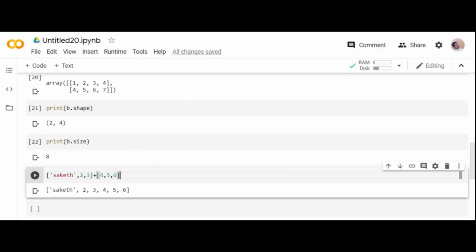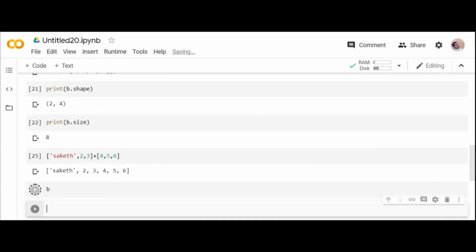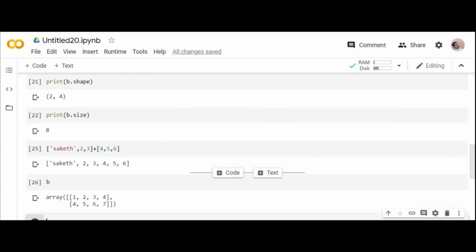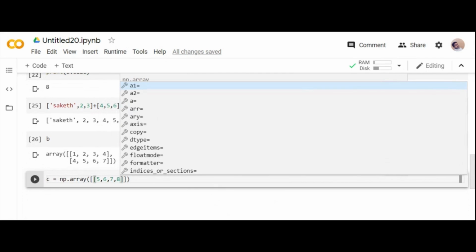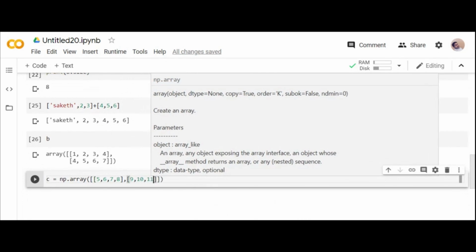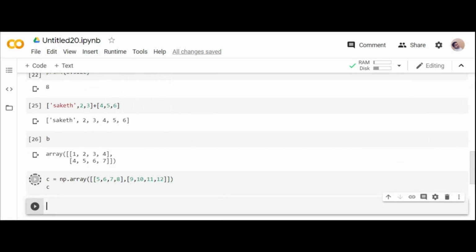Two lists are merging. But what if I define, see, B is my array which is having 2 rows and 4 columns. What do I do? I define np.array of 5, 6, 7, 8, 9, 10, 11, 12. I define C.